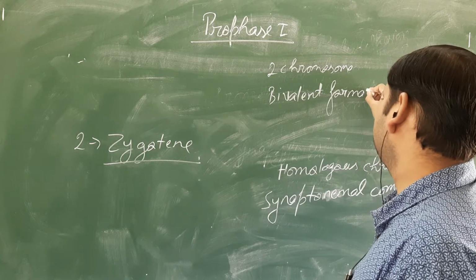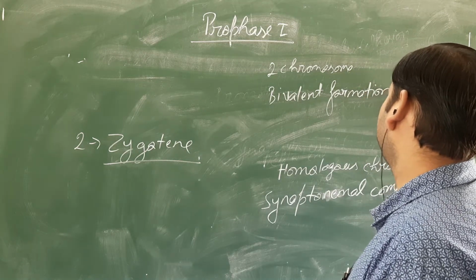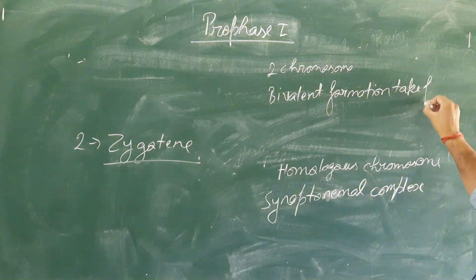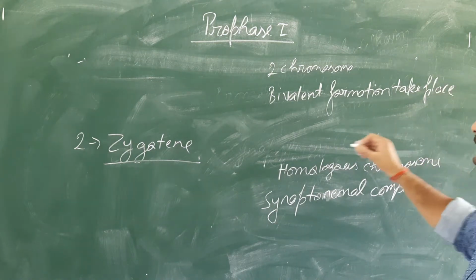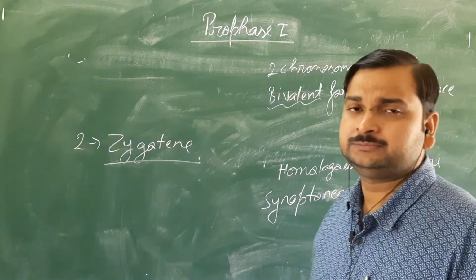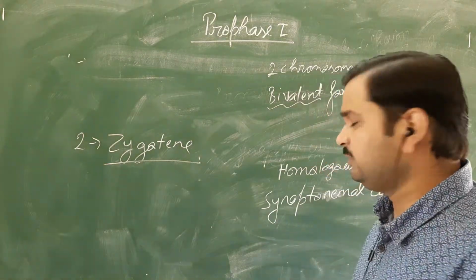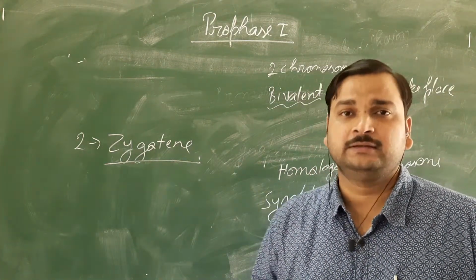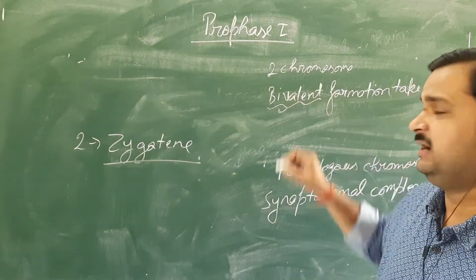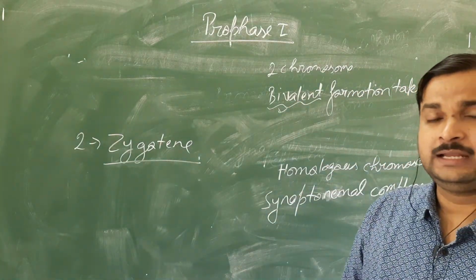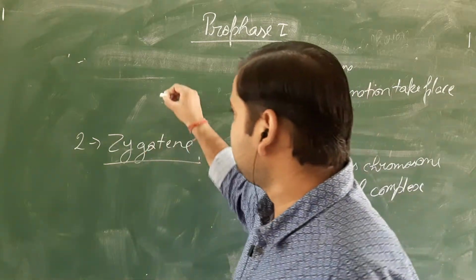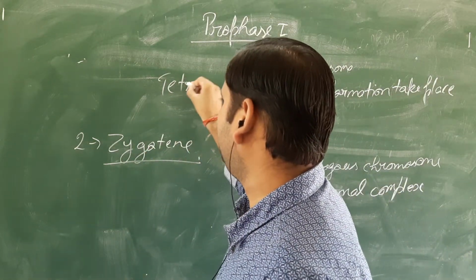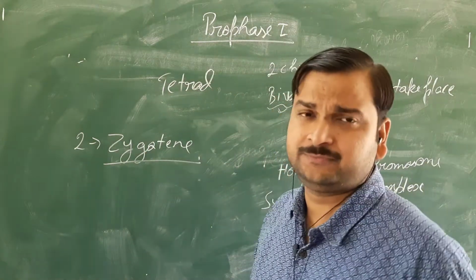Bivalent formation takes place. What is the meaning of bivalent? Bivalent means two. Actually, when the synaptonemal complex is formed, in that synaptonemal complex, two chromosomes are there, and they are called bivalent. In some books you may find it is given that tetrad condition is observed, or we can say tetrad formation takes place.